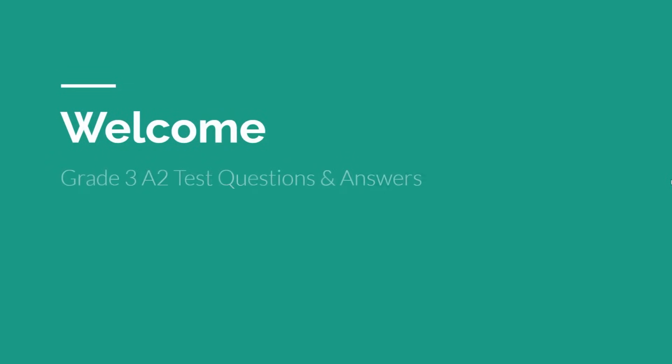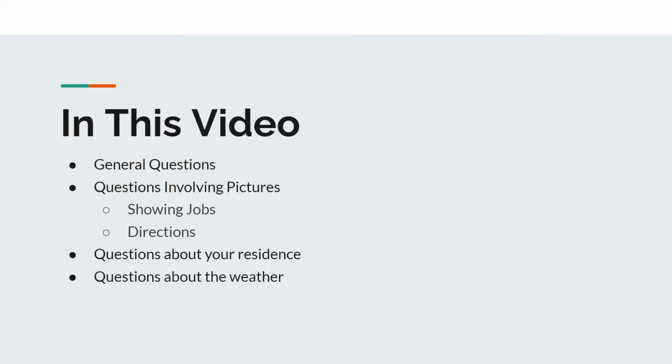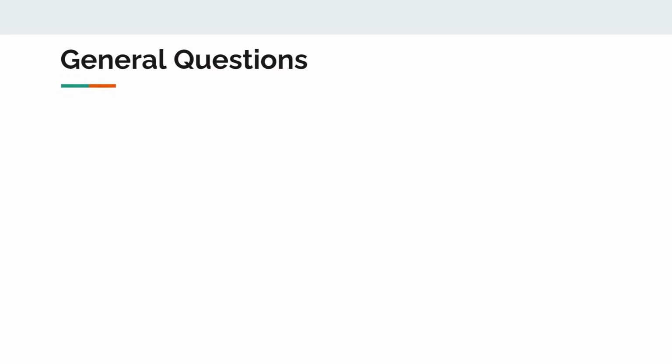In this video, I will discuss the grade 3 A2 test questions and answers. So let's get started. In this video, we will discuss the general questions that the examiner asks, questions involving pictures, which are of two types, either showing jobs or directions, questions about your residence, and lastly, questions about the weather. So let's start with general questions.